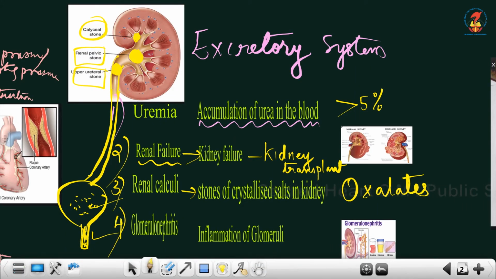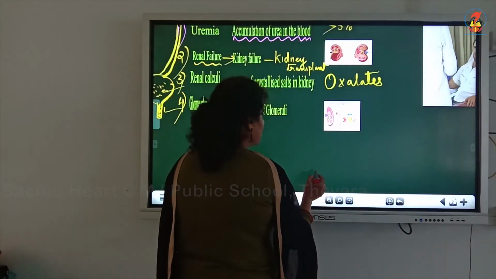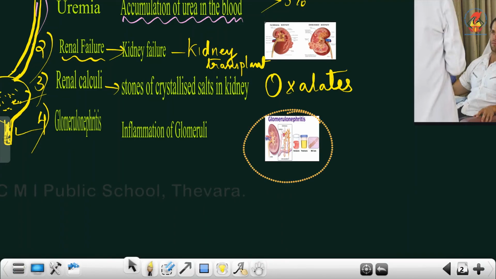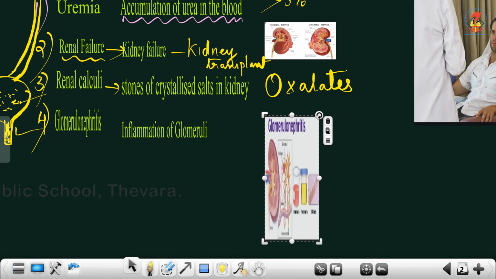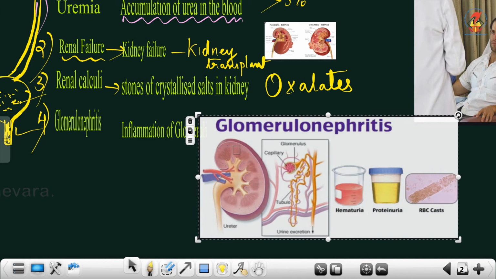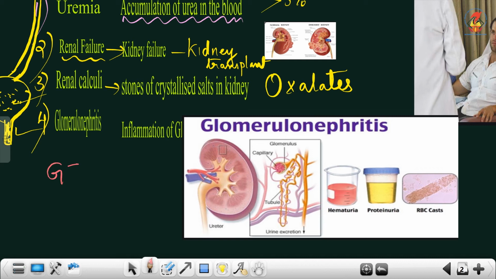And the last disorder related to the excretory system is inflammation of the glomerulus. We know the glomerulus functions to filter the filtrate at the start. The first stage of urine formation is glomerular filtration, and we know the constituent of the glomerular filtrate. The glomerular filtrate is exactly the blood plasma minus proteins. You have to remember this composition.